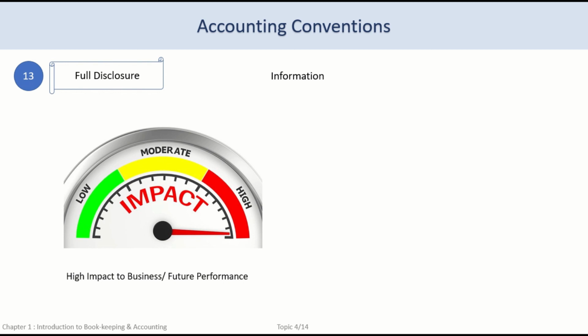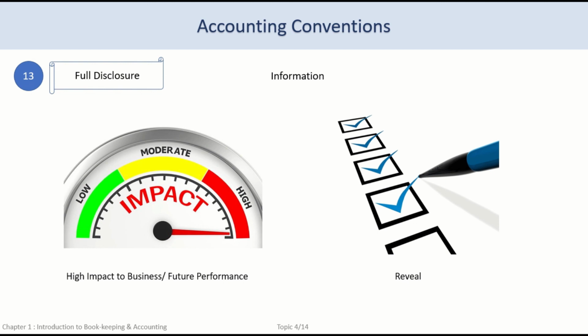For example, loans taken by the business should be disclosed along with the lender and the rate of interest. Any probable losses anticipated or any amount that may be payable by the business in future, such as for settlement of a court case, having material value should be disclosed. Similarly, in case of valuation of assets, the method of valuation should be disclosed.